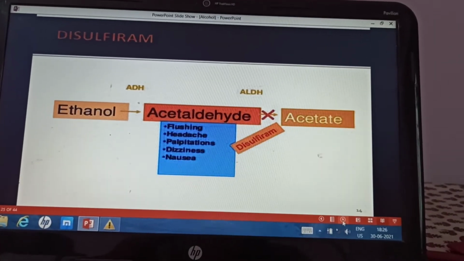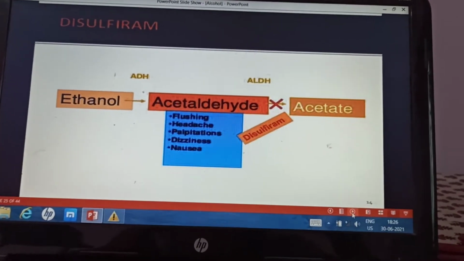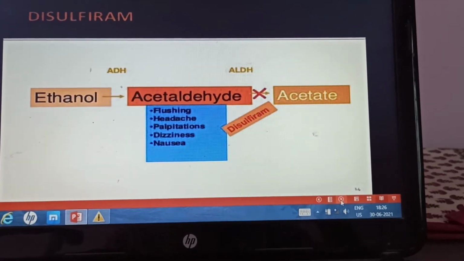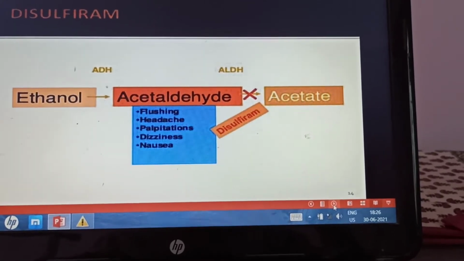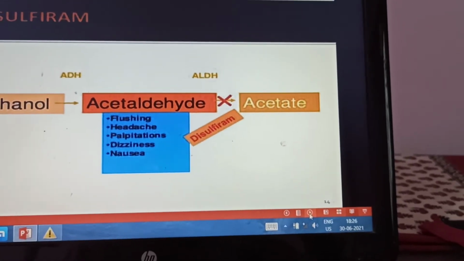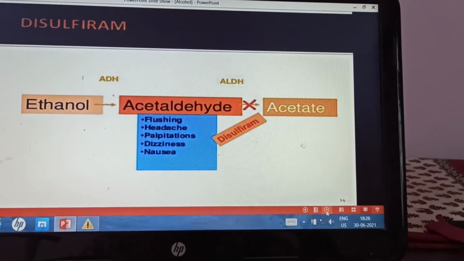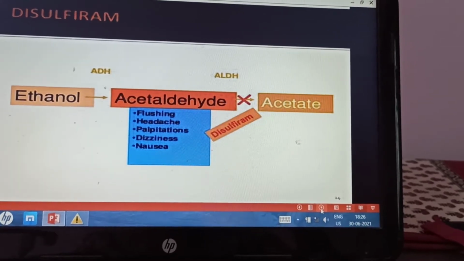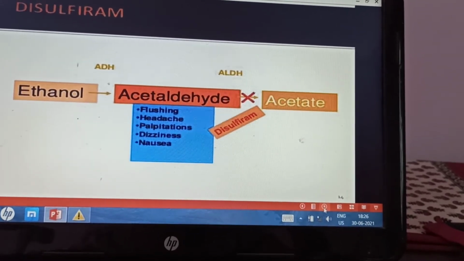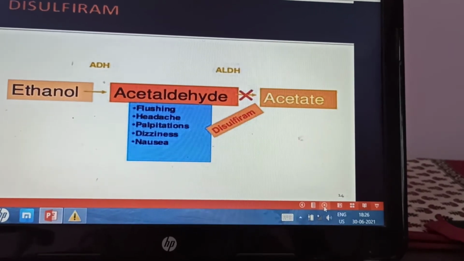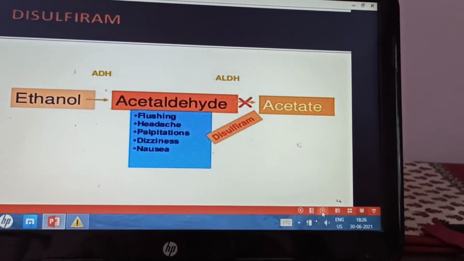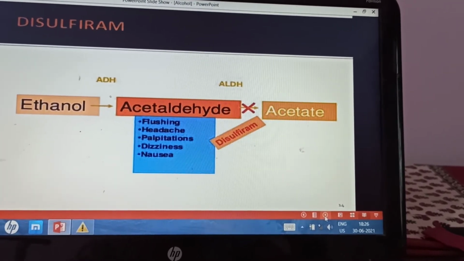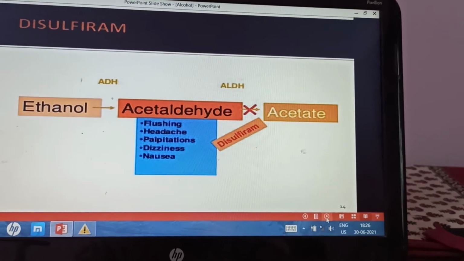Here you can see that ethanol is converted to acetaldehyde by the enzyme alcohol dehydrogenase, and acetaldehyde is converted to acetic acid by the enzyme aldehyde dehydrogenase. So the aldehyde dehydrogenase enzyme is blocked by disulfiram, and hence when the drug is given and the patient takes alcohol again, there will be accumulation of acetaldehyde, and that can lead to acetaldehyde syndrome in the form of flushing, headache, palpitation, dizziness and nausea, which will be distressing.